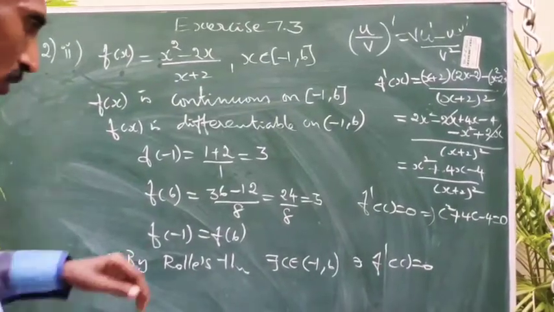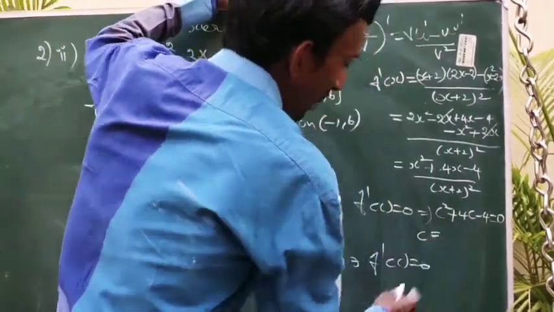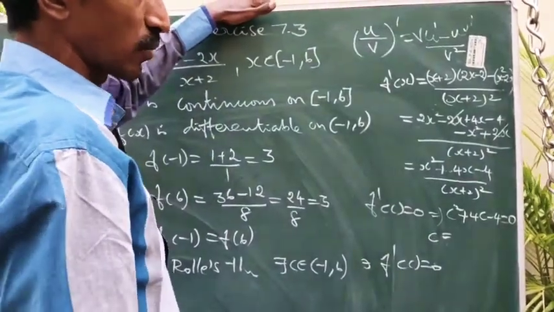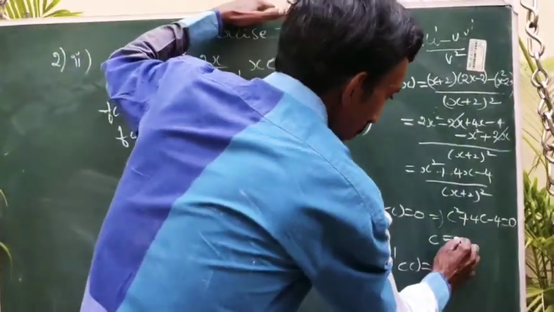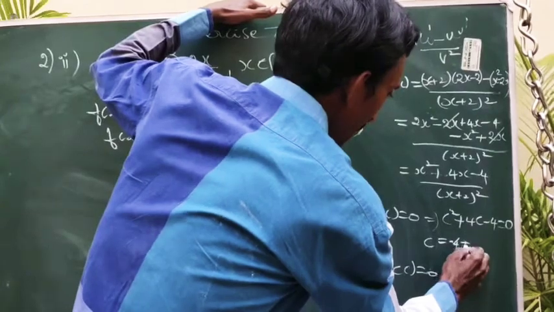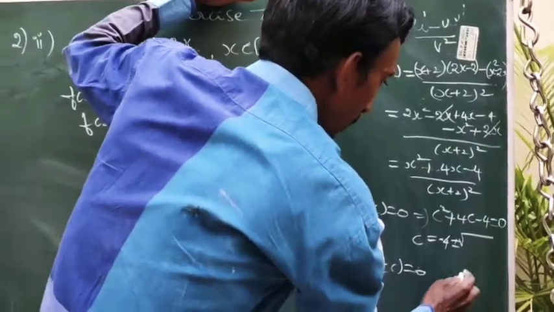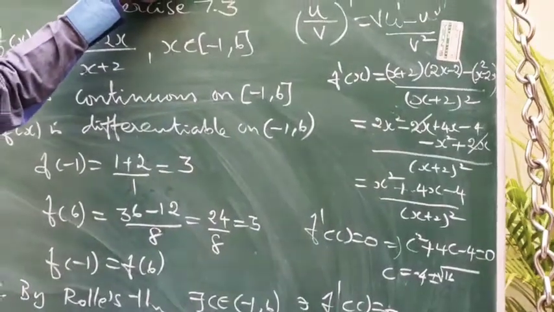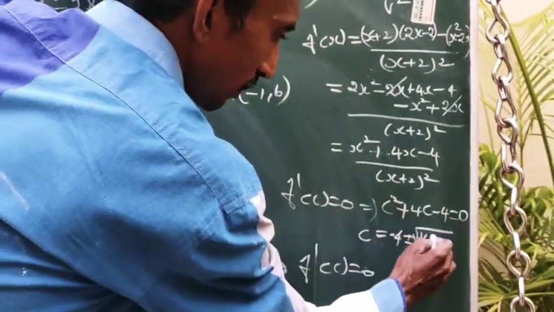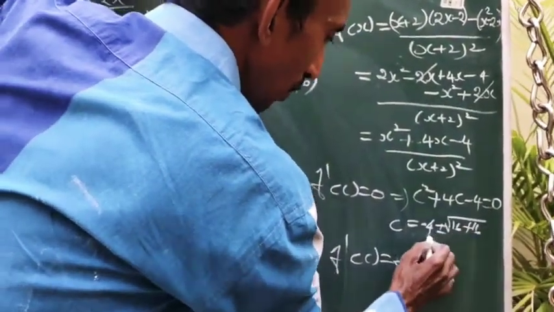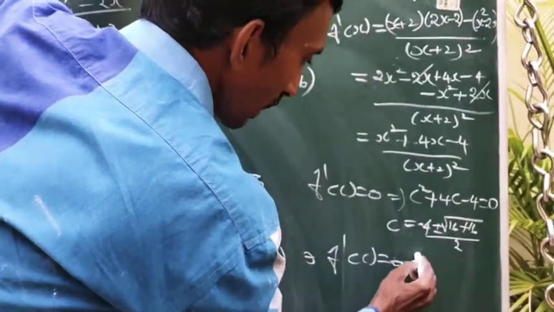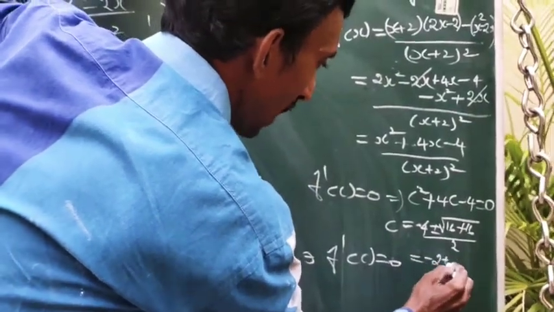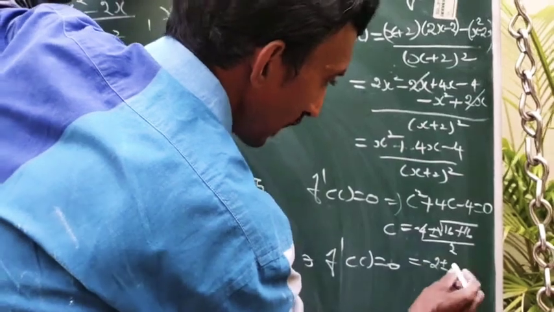So apply the formula to solve a quadratic equation. x equals minus b plus or minus root of b square minus 4ac, by 2a. So minus 4 plus or minus root of 16 minus 4ac. So 16 plus 16, by 2. So minus 2 plus or minus, what is that?